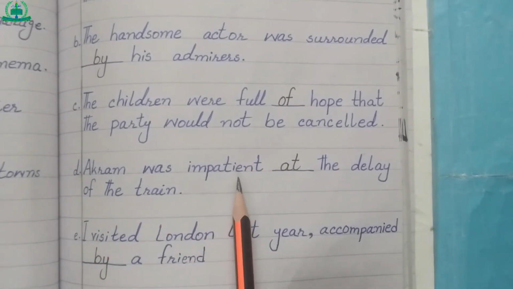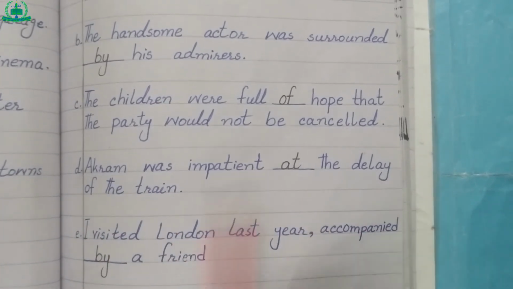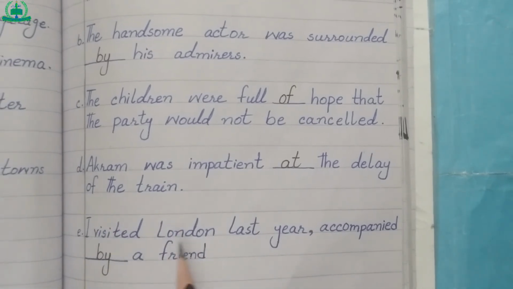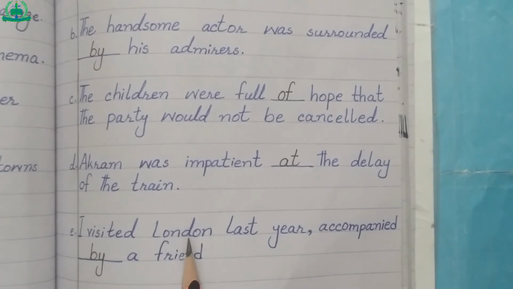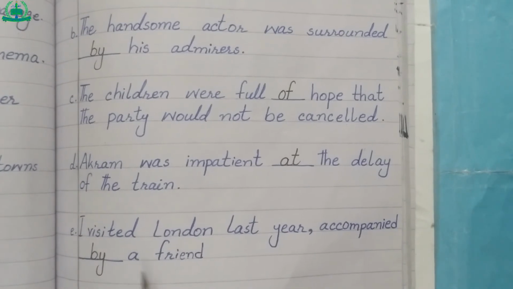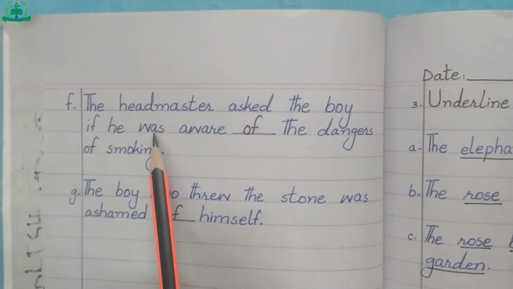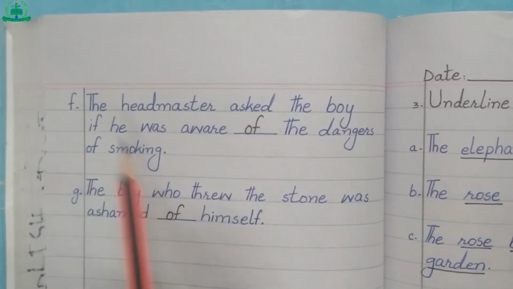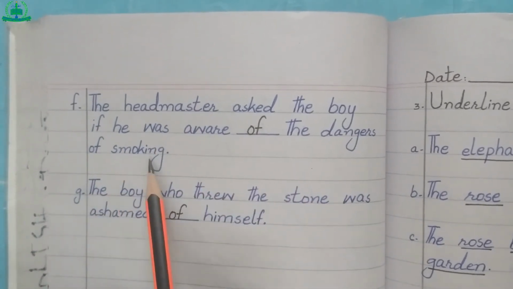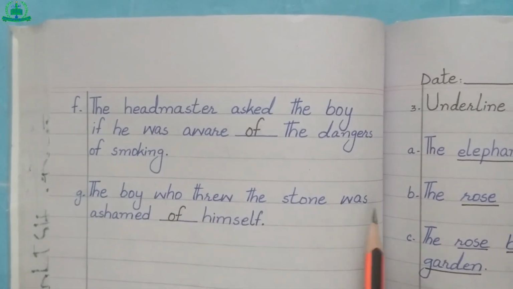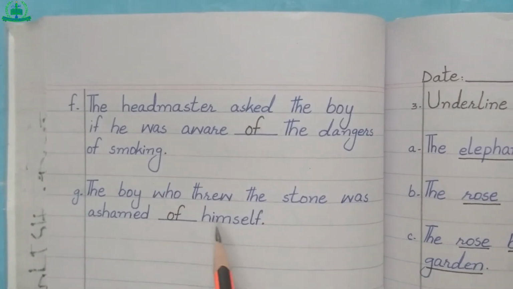Akram was impatient, blank the delay of the train. Akram was impatient at the delay of the train. I visited London last year, accompanied blank a friend. I visited London last year, accompanied by a friend. The headmaster asked the boy if he was aware blank the dangers of smoking. The headmaster asked the boy if he was aware of the dangers of smoking. The boy who threw the stone was ashamed blank himself. The boy who threw the stone was ashamed of himself.